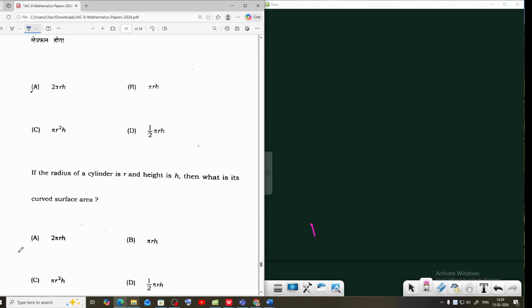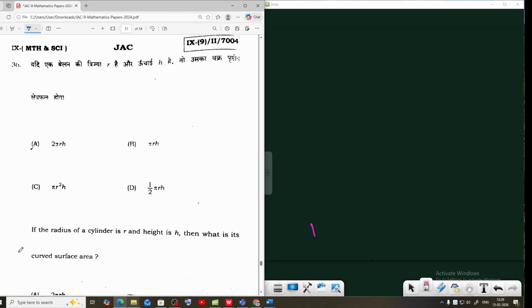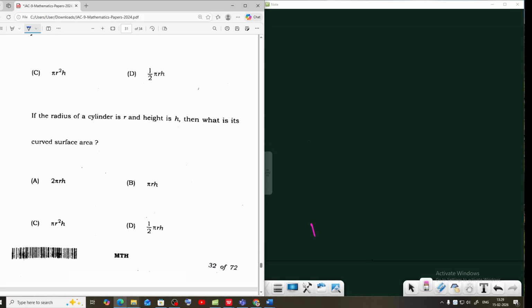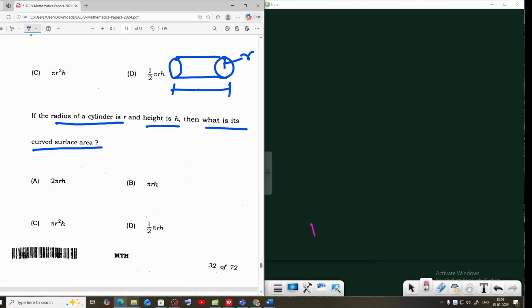Next, question number 36. If the radius of a cylinder is r and the height is h, what is its curved surface area? First we can draw the figure of a cylinder. This is the radius, this is the height. First, CSA: we can write CSA of cylinder is 2 pi r h.